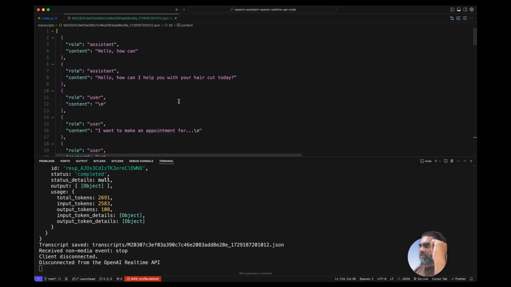So the next step is to actually hook this up into some sort of database to collect the information. And maybe in the next video, we can explore creating a lead generation bot or something like that for inbound calls. Maybe build on top of it to create outbound calls as well.